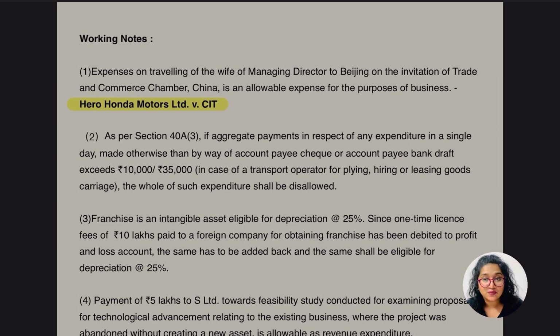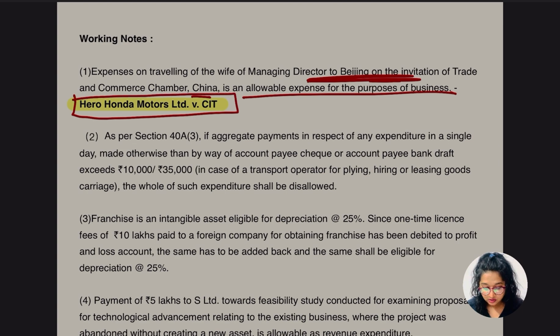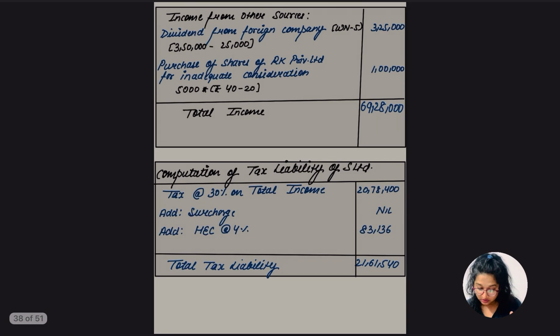Okay, because this was related to business now. Yes, so this part is going to be allowed, so no treatment, no adjustment is going to happen in this case. Okay, so let's get started very quickly, guys. Expenses on traveling of the wife of the managing director, on the invitation of the trade and commerce chamber to China, is an allowable expense for the purpose of business. And there was a case study related to this part, which is Hero Honda Motors Limited versus CIT. Okay, so don't forget to mention this.